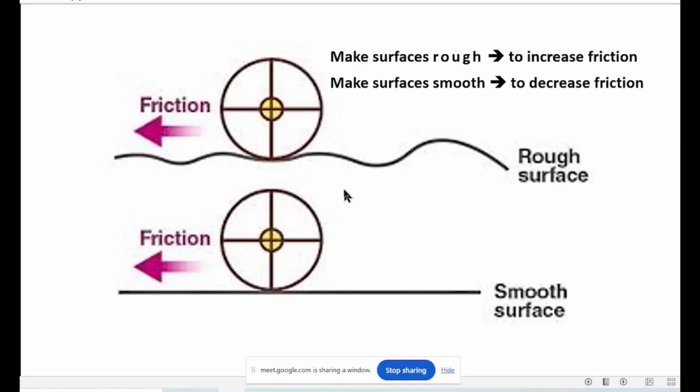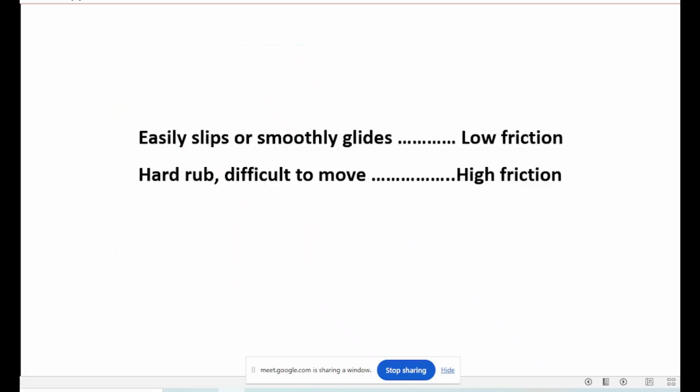Got it. Next. So what easily slips or smoothly glides? Something which easily slips or smoothly glides means low friction. And what is hard rubbing? Rubbing very harsh or very difficult to move, that will be high friction.